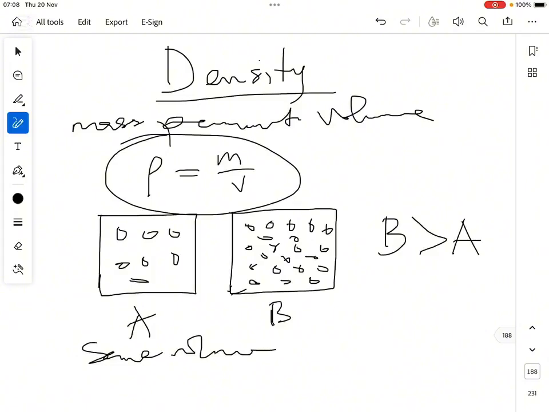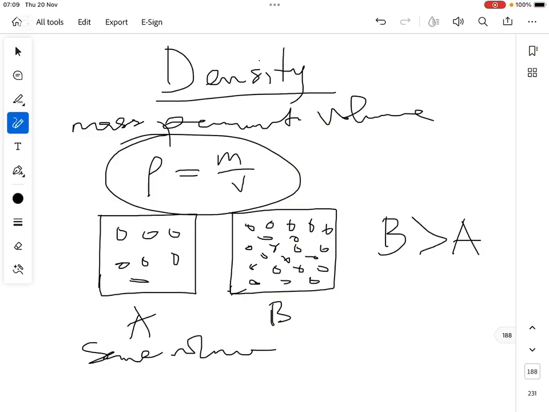Places like Lagos in Nigeria, you say, are densely populated, and you see other cities that are scarcely populated. So density is basically the amount of fundamental particles per unit volume, that's mass per unit volume of an object or a substance.